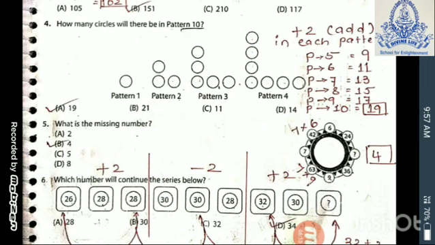Question 5. What is the missing number? Here the multiplication you have to do. You know the table. Just observe it.